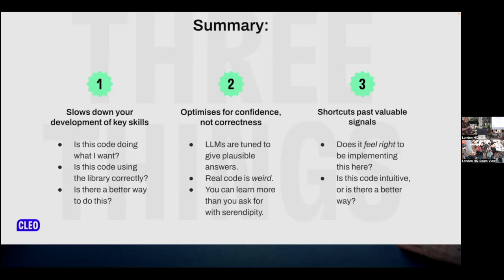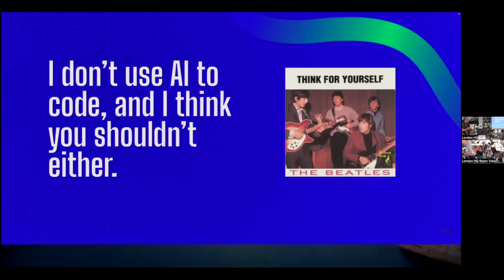I know that might be a bold claim, but I think we can solve problems better than the AI can a lot of the time. And I think by letting the AI go first, we weaken our own ability to do that. And I think that is a really valuable thing to keep and to build as developers. So in summary, I don't use AI to code, and I think that you shouldn't either.